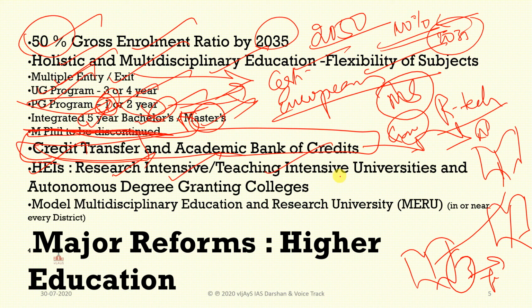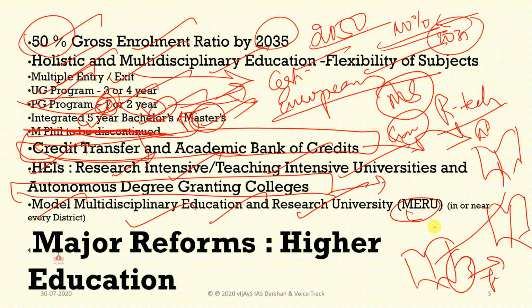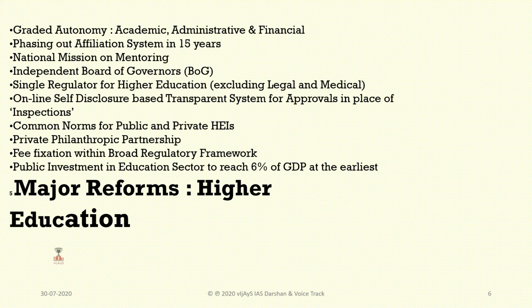Research-intensive and teaching-intensive universities are going to be established, and many autonomous degree-granting colleges are to come up. The model is the Multidisciplinary Education and Research University, called MERU, in every district. This will establish good research work in the education field. Other reforms are graded autonomy, academic, administrative and financial, so it is a graded one. Academic standards will be developed, administrative staff will be developed, and for finances, they will be allowed to handle money-related matters. And the affiliation system will be phased out in 15 years.